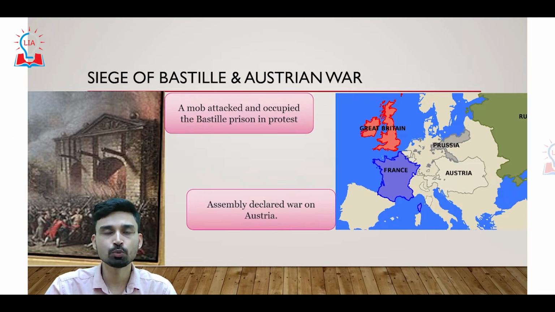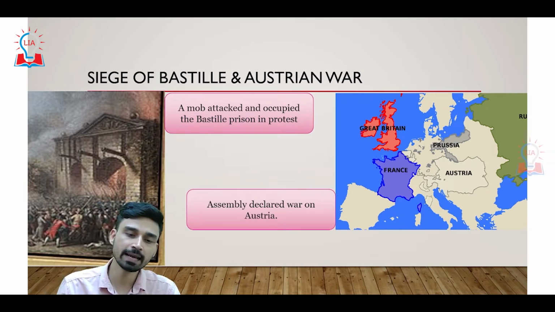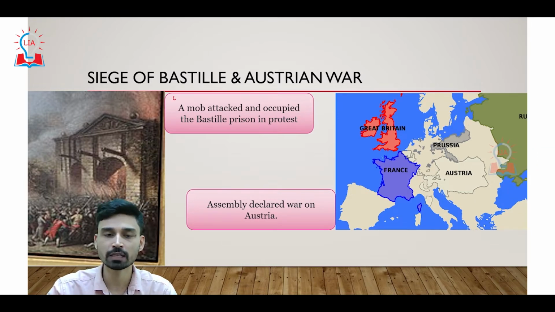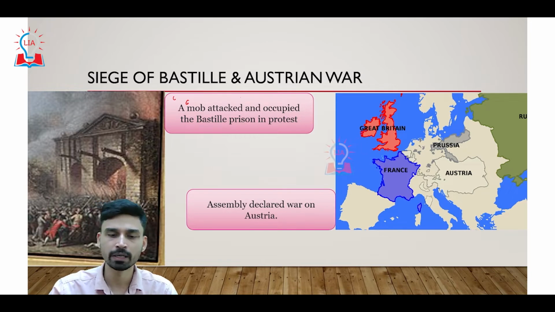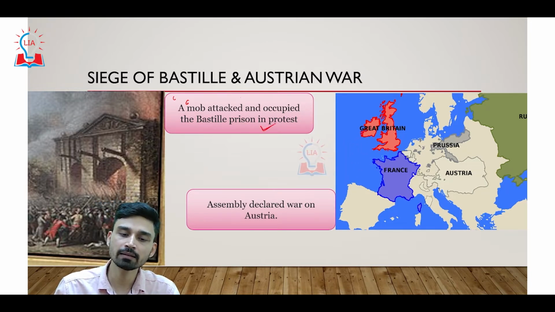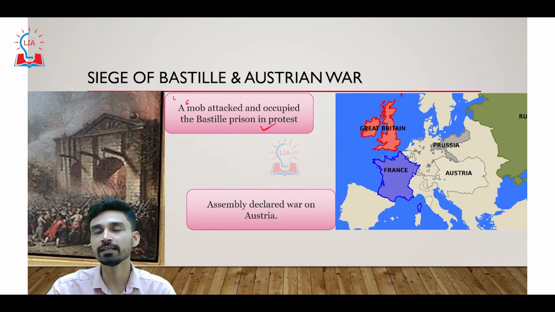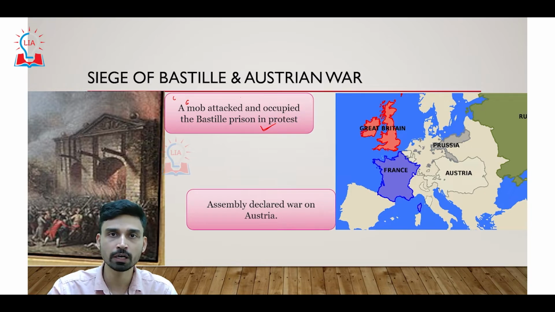However, the king was very worried by all this development, and thus he decided to station his army in different parts of France. This stationing of the army again created a revolution, and people from different regions of France started to come toward the capital, and a mob called the Paris mob formed at that time. It mobilized and attacked the Bastille prison in protest. They attacked the Bastille because they believed a large amount of gunpowder was hidden in this prison, and they wanted it to have a successful revolt against the French aristocracy and the French king.